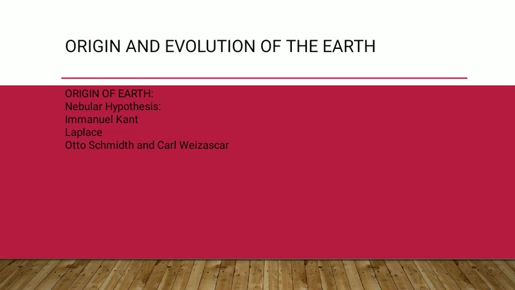There was a German philosopher named Immanuel Kant who gave the very first hypothesis on how the Earth was created. He said that there was a cloud with a youthful sun and that was slowly rotating, just like Earth rotates on its axis. Then in 1796, there was a person called Laplace, and he modified it and said that the sun was in a youthful stage, like it was just forming. So this is the nebular hypothesis.